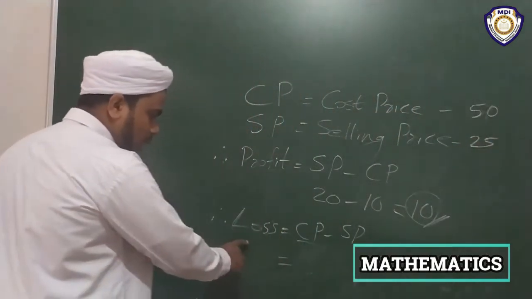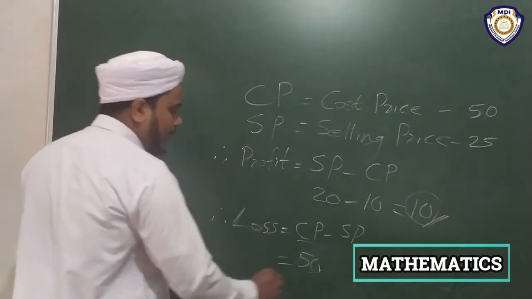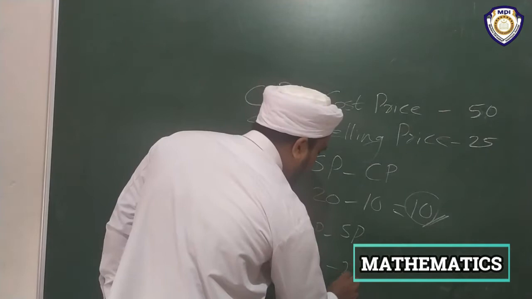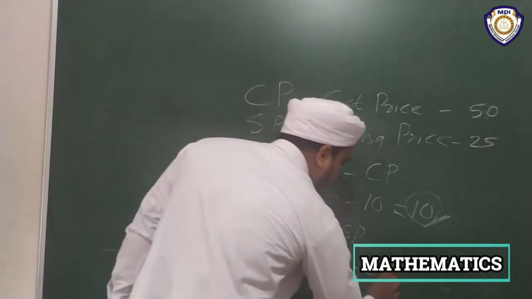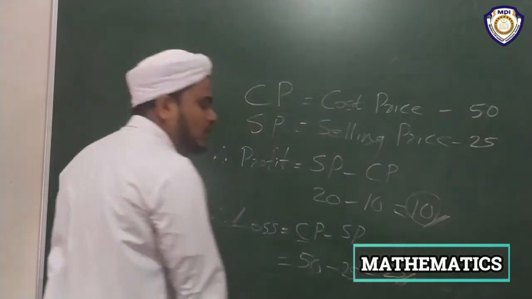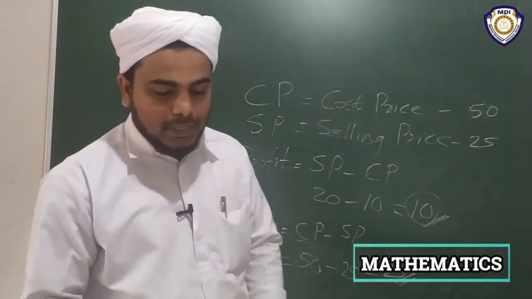Then the loss is CP minus SP, 50 minus 25, which is equal to 25. Here the loss is 25. Very, very simple chapter.